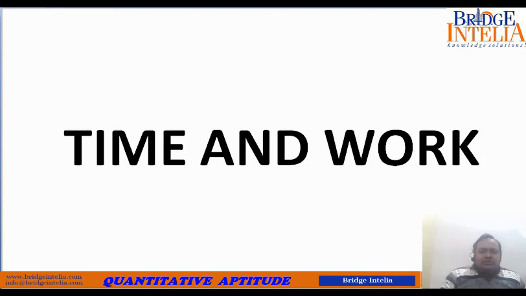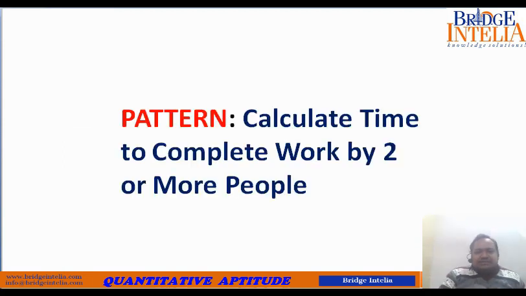The most common pattern of questions that you will expect from this is one where you will be told that there are two or maybe more than two persons trying to complete a certain job, and then you will be told that A can complete a job in, let's say, 8 days, and B can do the same job in 20 days.